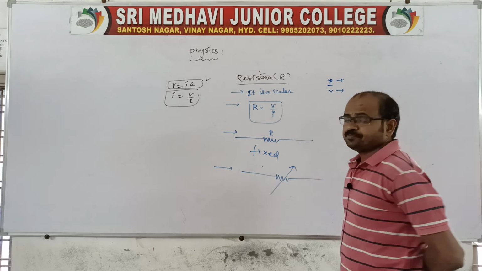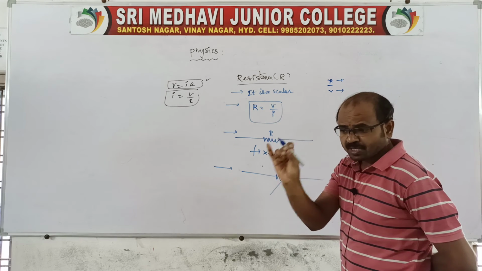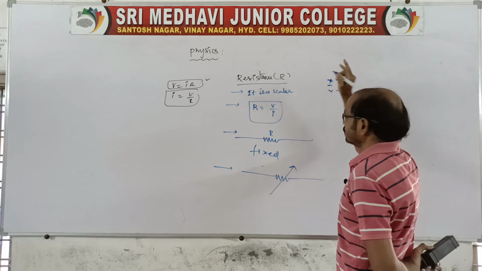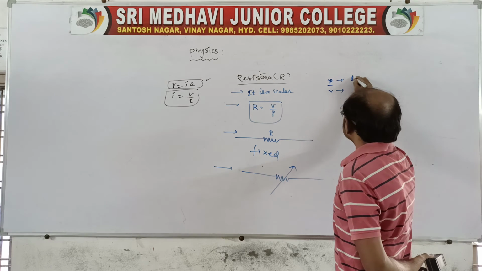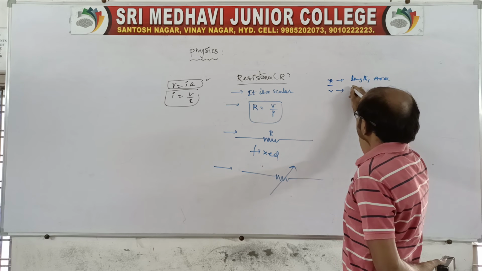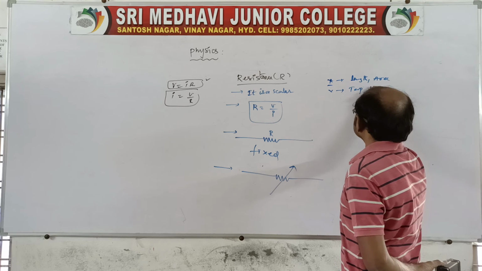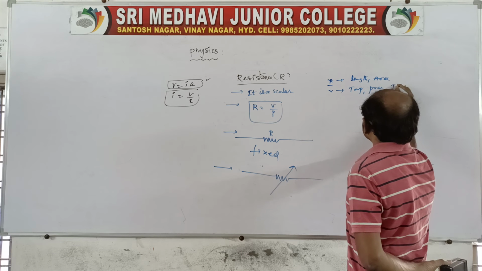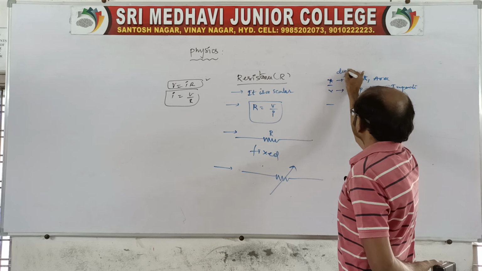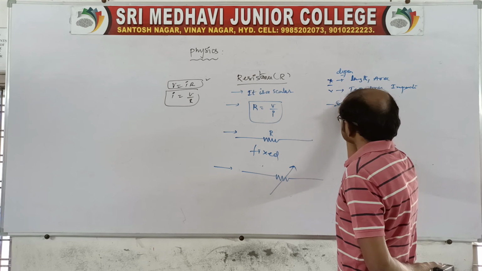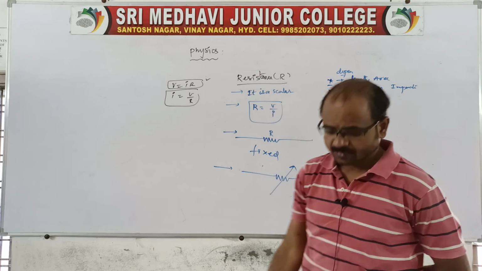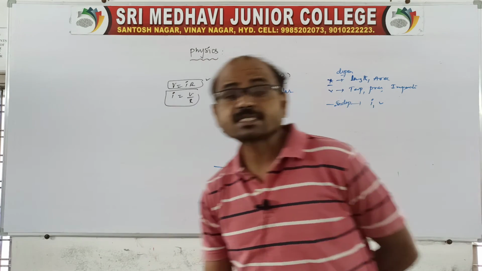And coming to the next one, resistance depends on, as I told you in the last topic, once again I am repeating, length, second is area, third is temperature, fourth is pressure, fifth is impurities. These are the dependents. And what about independent? Independent is V and I, it does not depend on them. So this is about resistance.